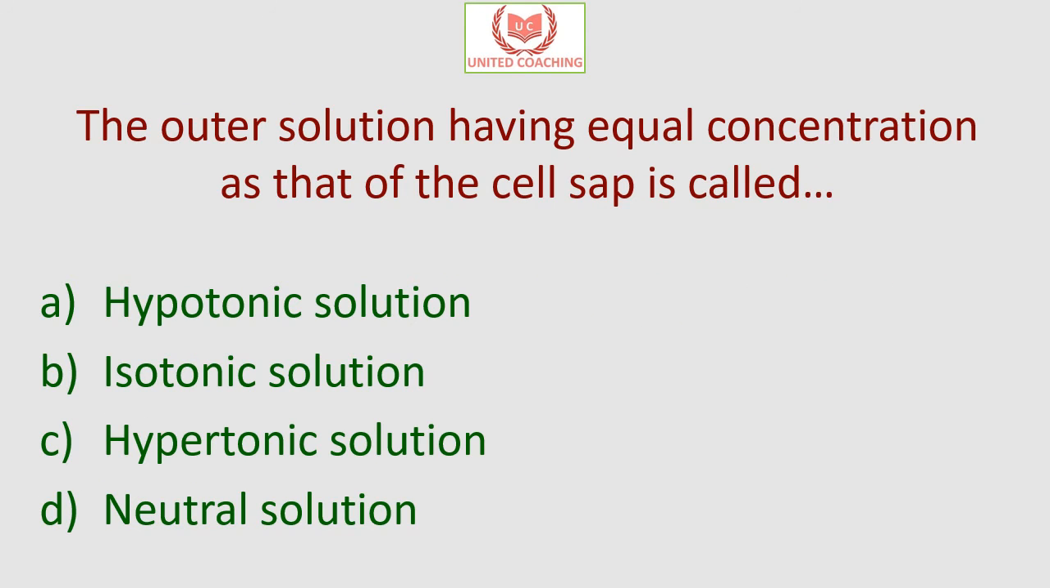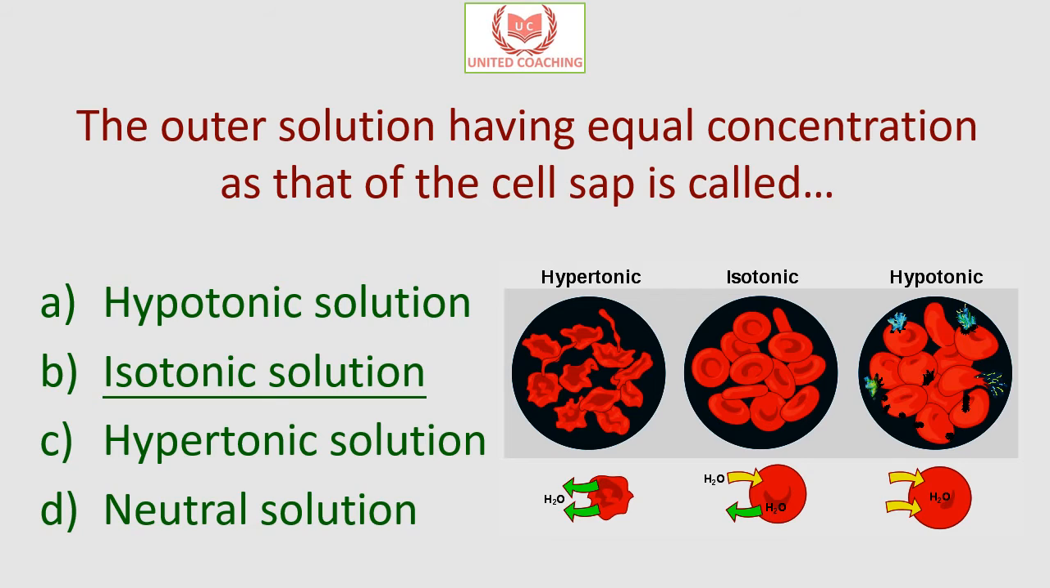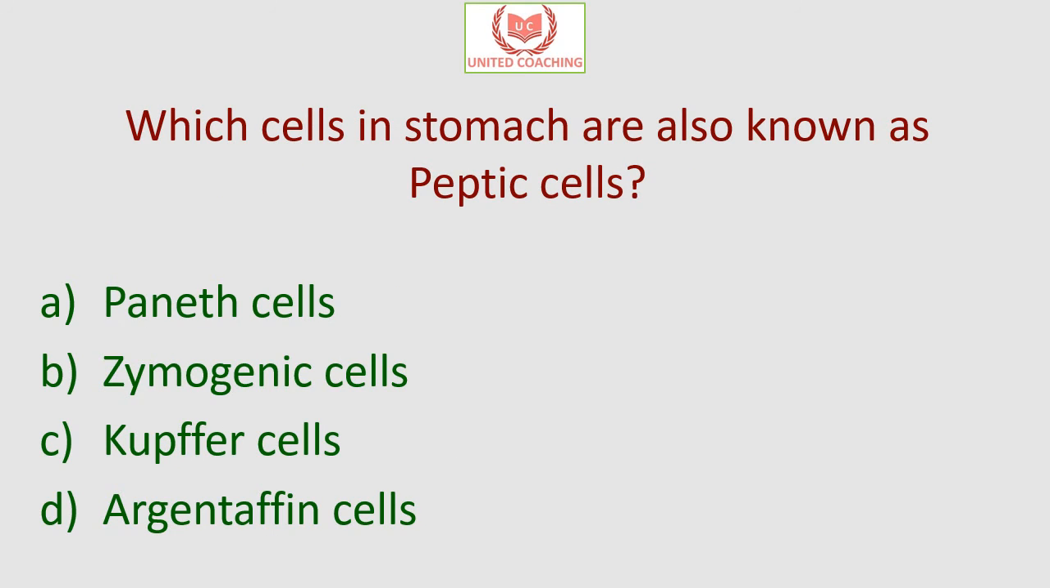Our next question is, the outer solution having equal concentration as that of the cell sap is called. Is it hypotonic solution, or isotonic, or hypertonic, or neutral solution? So the answer is obvious, it is isotonic. Iso means same. So if the concentration of the outer solution and cell sap is equal, it would be isotonic solution.